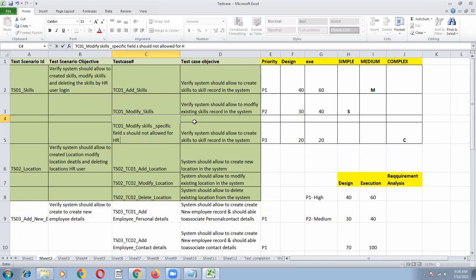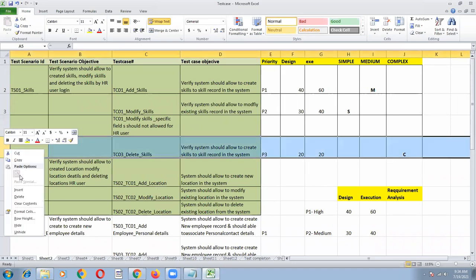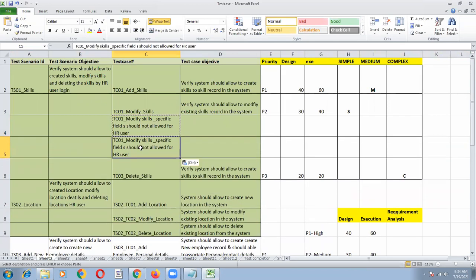So that is what the client is asking, we have included. And those specific fields should be allowed only for admin user, is what he is telling. I can give the split: modify skills, specific fields should be allowed by admin user only. So you are giving all these in the test scenario walkthrough session.